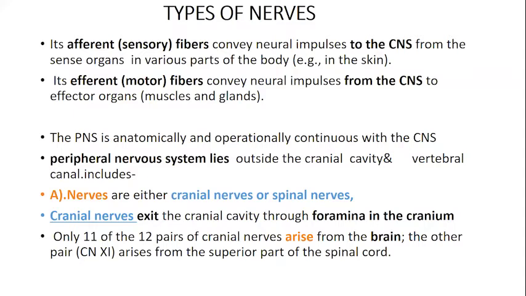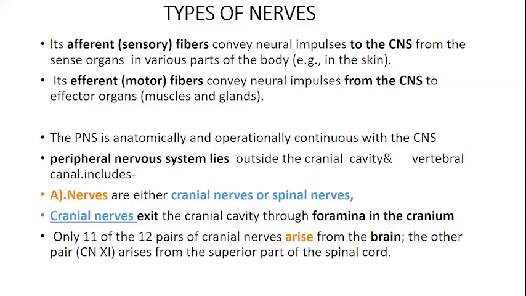That is your central nervous system. It is there, and that gives the command, interprets all the information that comes, and then it gives the commands which are going to be effected through your nerves. The peripheral nervous system lies, as I said, outside your cranial cavity and the vertebral canal. The vertebral canal has your spinal cord, the cranial cavity has your brain. These two are your central nervous system.